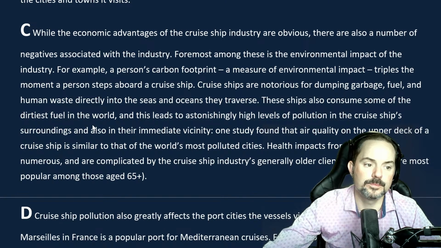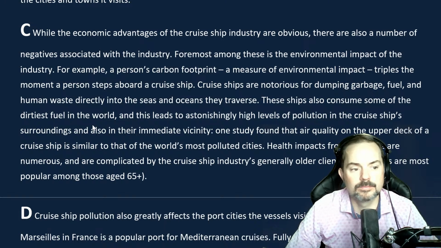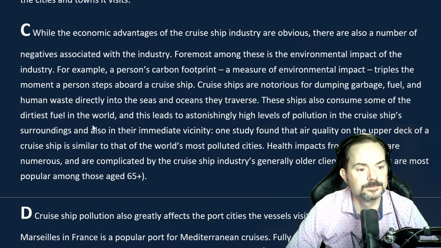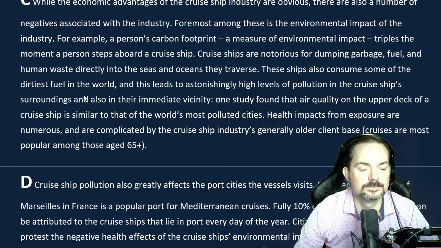All right. While the economic advantages of the cruise ship industry are obvious, there are also a number of negatives associated with the industry. Foremost among these is the environmental impact of the industry. For example, a person's carbon footprint, a measure of environmental impact, triples the moment a person steps aboard a cruise ship.